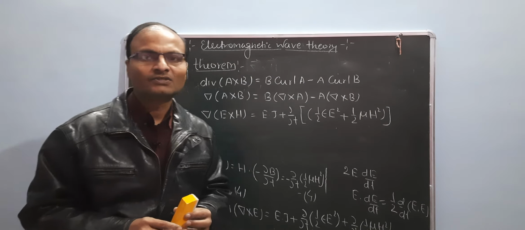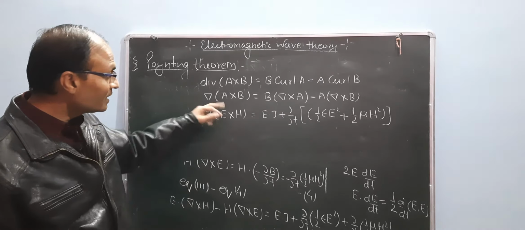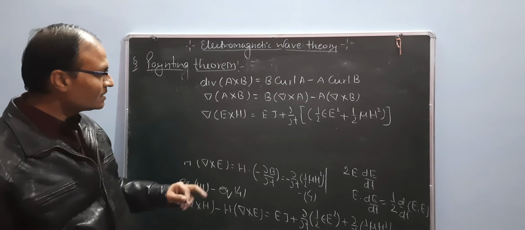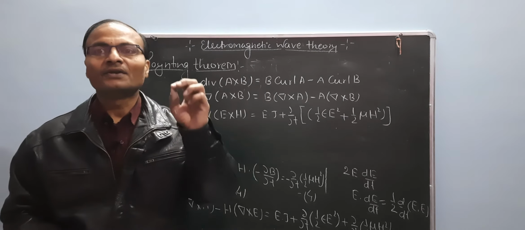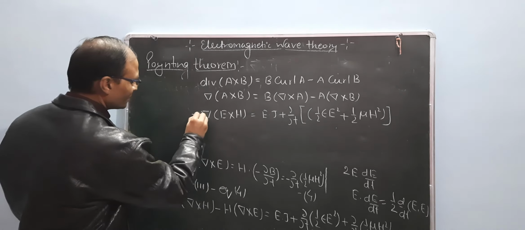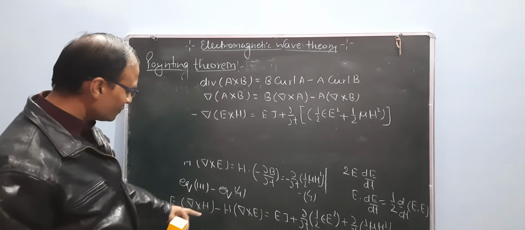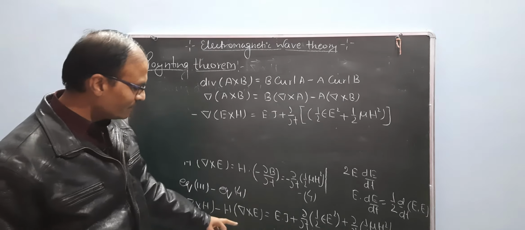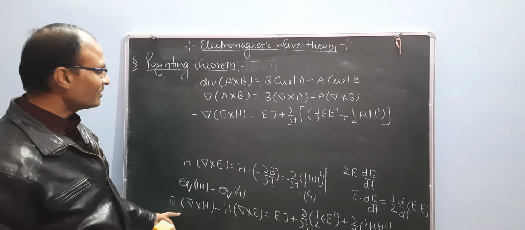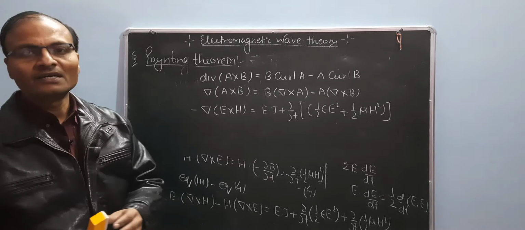So this equation is ∇·(E × H), but a negative sign has been generated. So the negative sign is common, and the equation has been generated in this form.